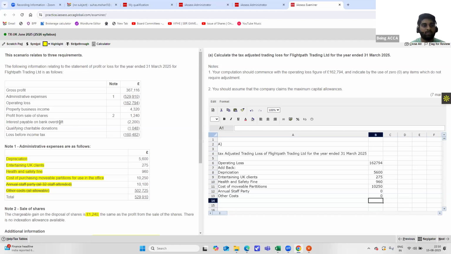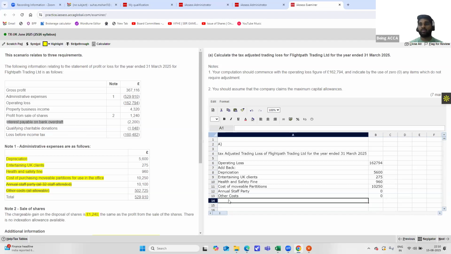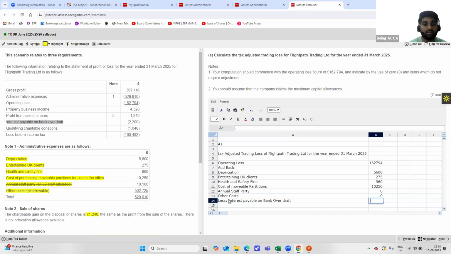But next we have something known as interest payable on bank overdraft. Interest payable on bank overdraft is relating to the computation of the taxable trading losses. So because of that reason, this should be deducted. Less interest payable on bank overdraft, that will be minus 2,200.